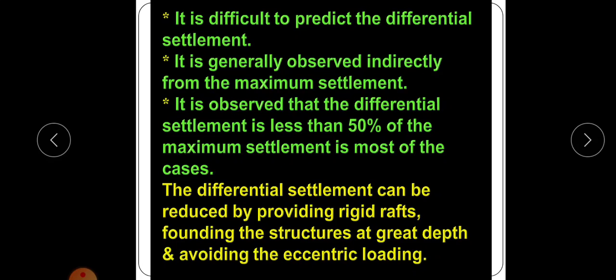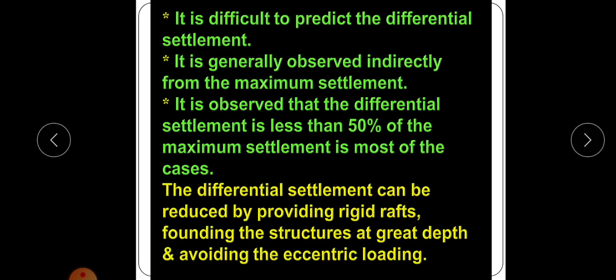It is observed that the differential settlement is less than 50% of the maximum settlement in most cases. In the field it is very difficult to measure differential settlement, so by knowing the maximum settlement value, we take differential settlement as less than half of the maximum settlement.